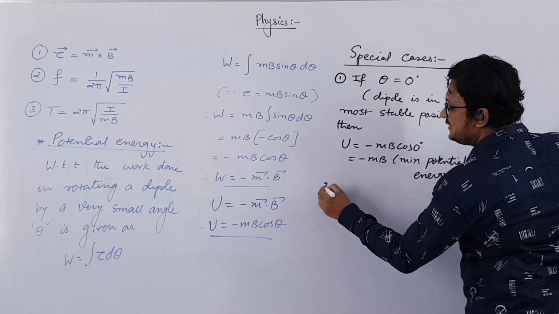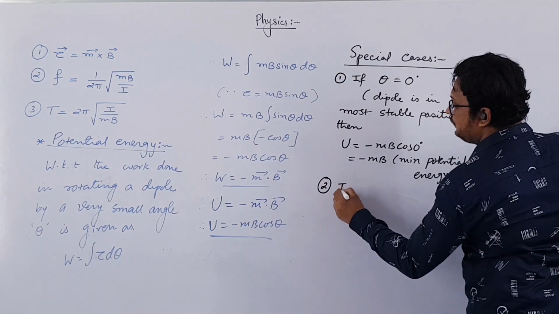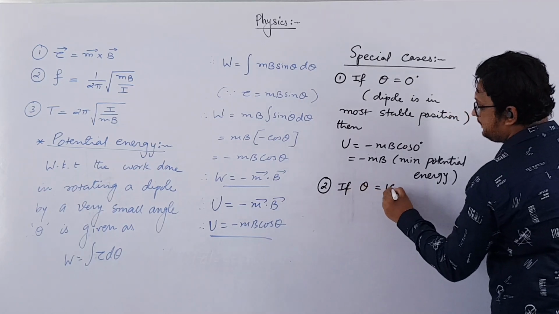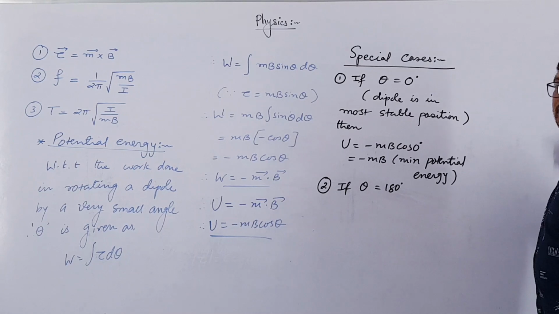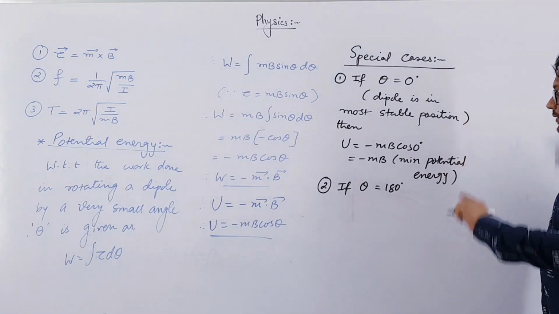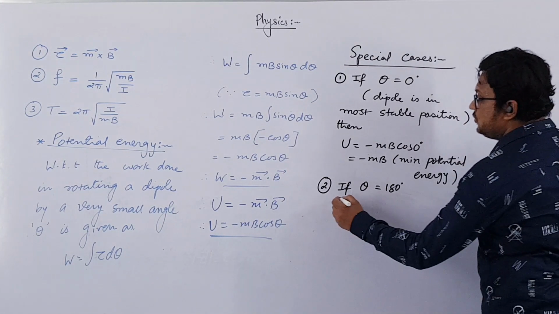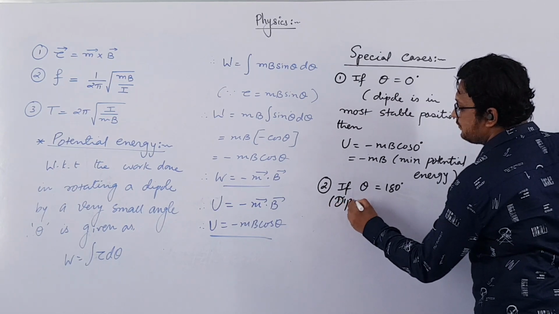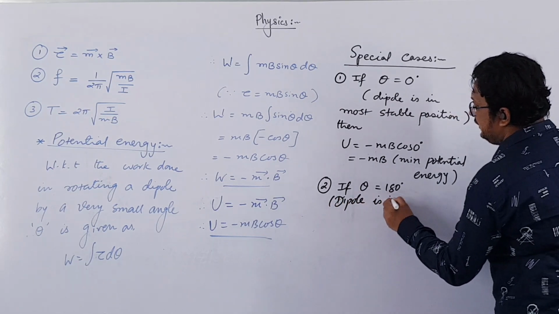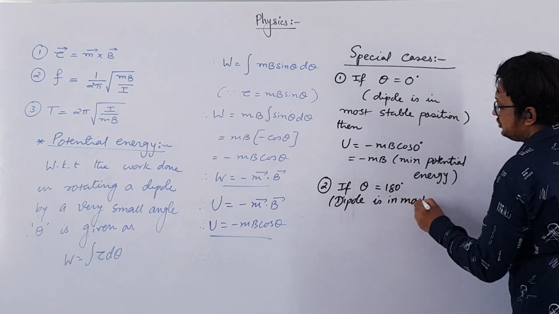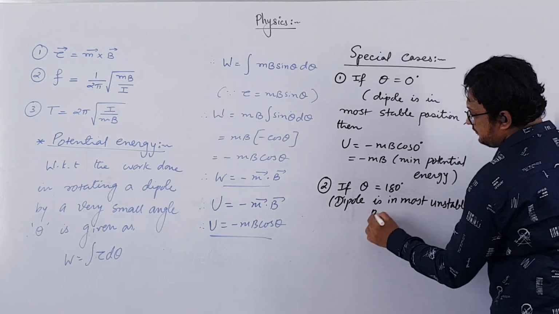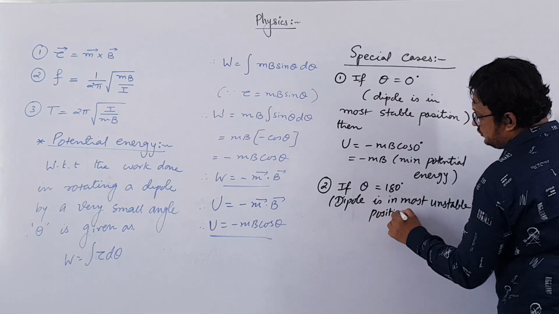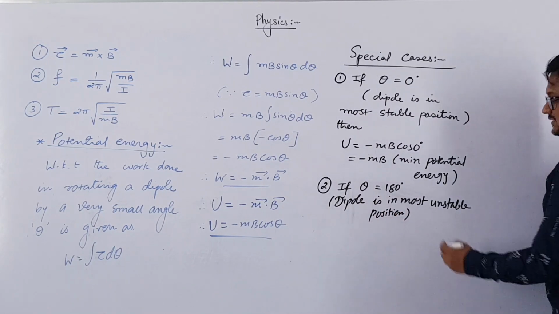Now let us consider the second case, where theta is equal to 180 degrees, that is, the magnetic field and the dipole moment are both in opposite directions, right? So if theta is 180 degrees, you can say that the dipole is in most unstable position.